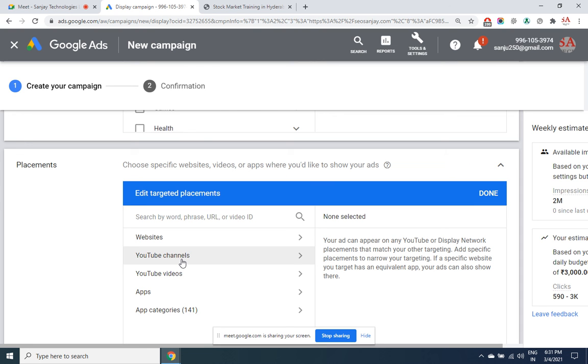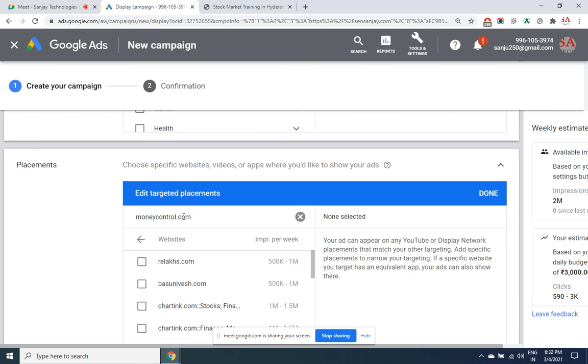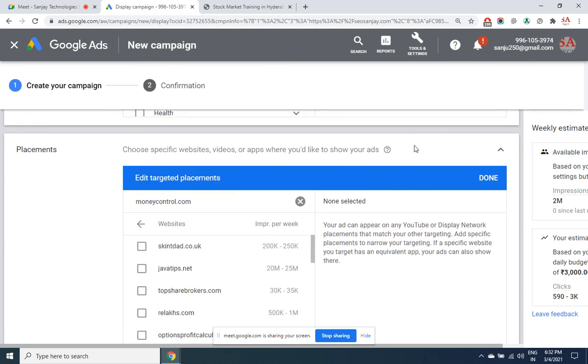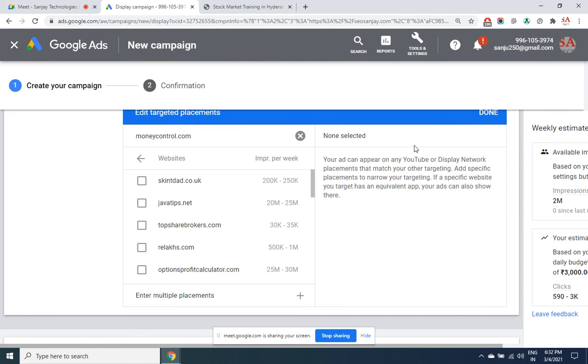You want to display an ad in a particular YouTube channel. You may want to display ads in particular apps, particular websites. I want to display ads only in moneycontrol.com. So Money Control does not have AdSense. So what you can do, some other sites he has suggested, you can choose them.